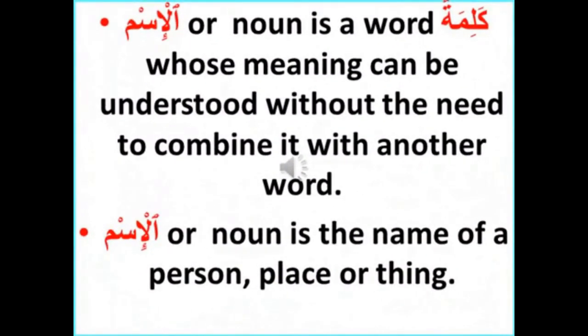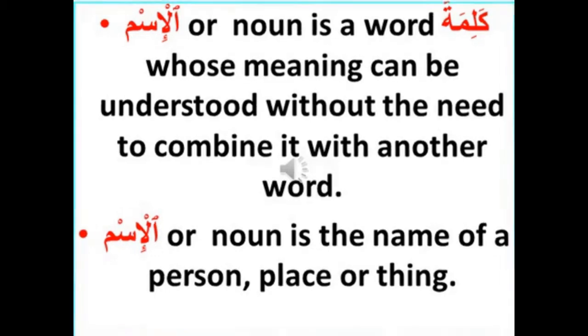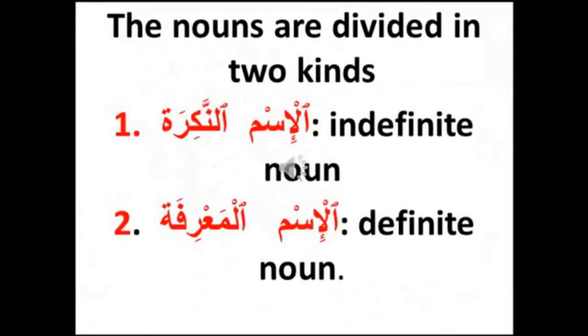Al-Ismu, or noun, is a word, a kalima, whose meaning can be understood without the need to combine it with another word. Al-Ismu, or noun, is the name of a person, place, or a thing. Nouns are divided into two kinds: Al-Ismul Nakira, indefinite noun; and Al-Ismul Ma'rifa, definite noun.